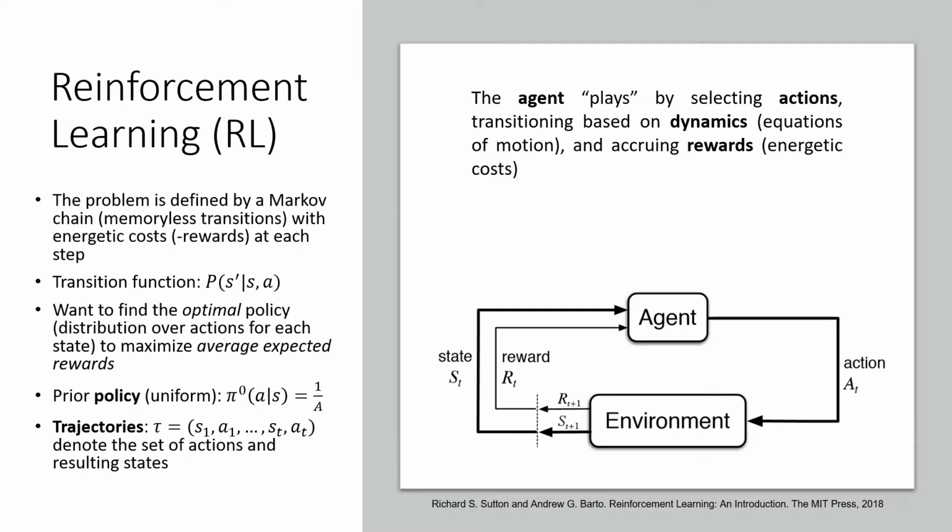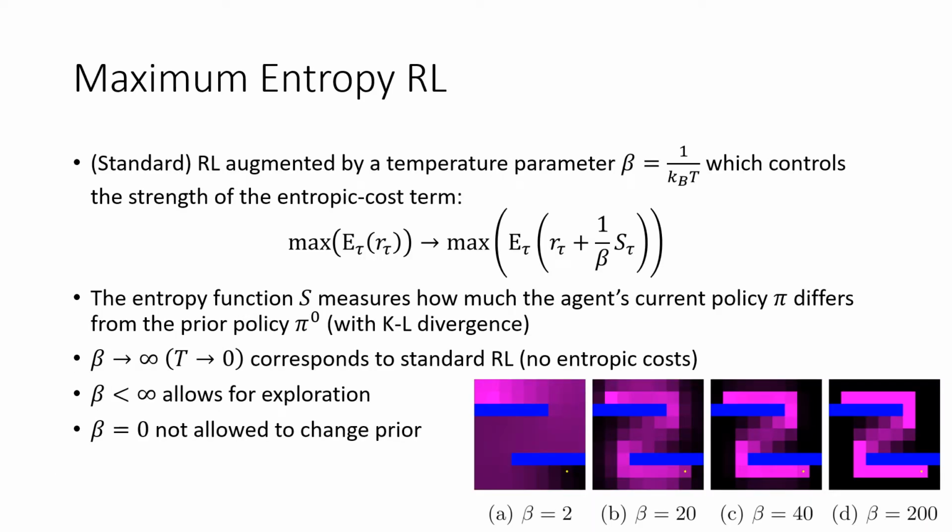Trajectories tau are denoted by consecutive states and actions for some given time frame, from 1 to t here. In maximum entropy RL, we append this extra entropic cost term, which is the cost due to the change from a prior policy π0 into a new current policy π.